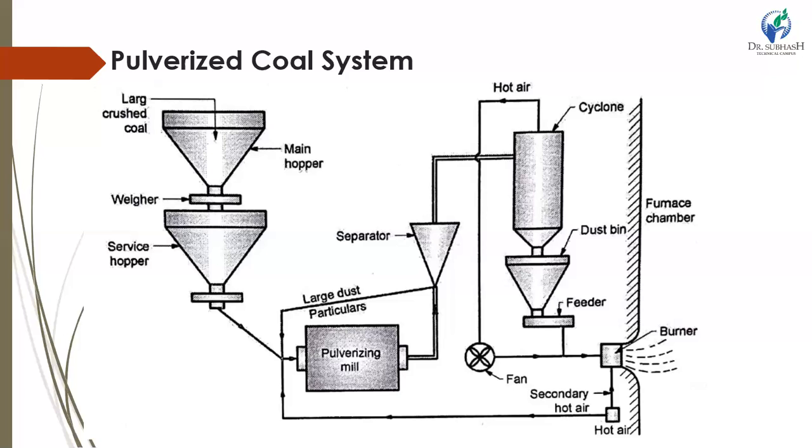During grinding, hot air is blown over the fuel to dry it. The main parts are hopper, pulverizing mill, cyclone, feeder, fan, and separators as shown in the figure. And here is the furnace, and at the right side is the furnace chamber.